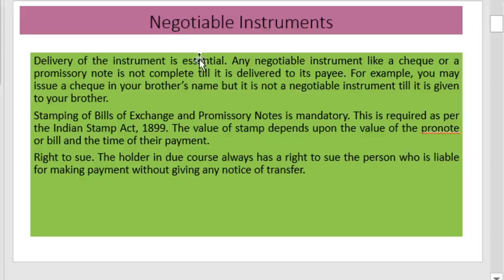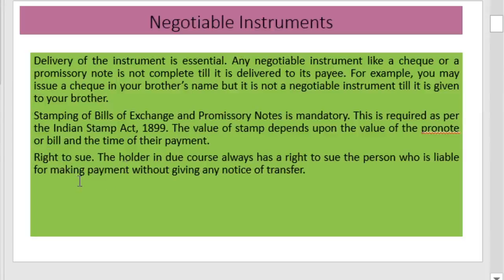Then delivery of the instrument is essential. A negotiable instrument like a check or a promissory note is not complete till it is delivered to its payee. That is, it must be given to that payee. Stamping of a bill of exchange and promissory note is mandatory, but in the case of a check it is not mandatory.